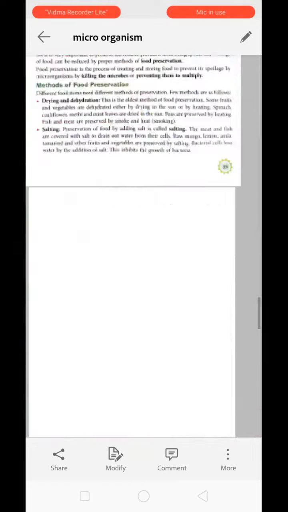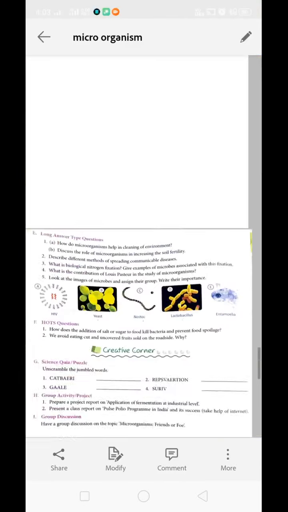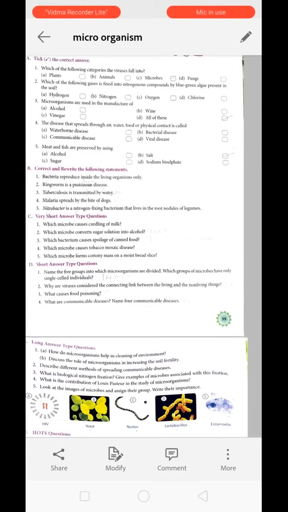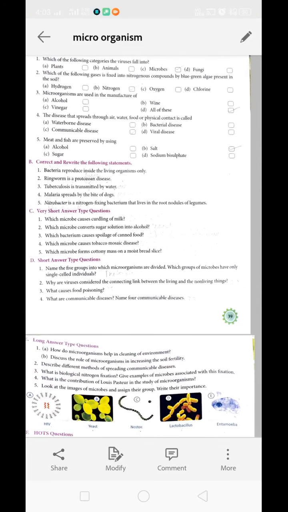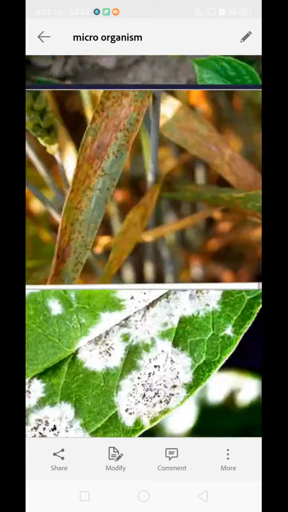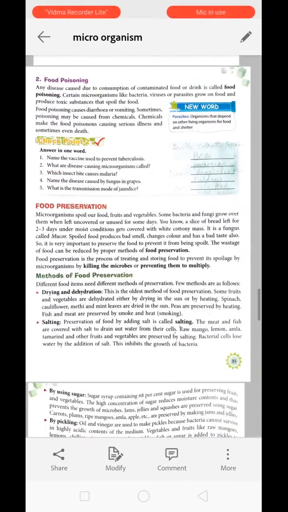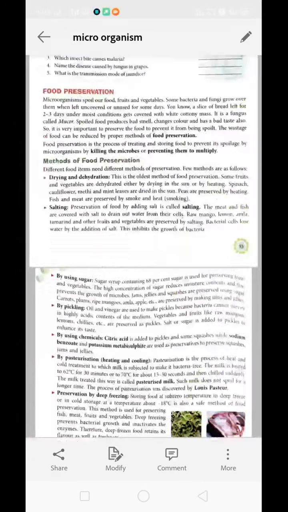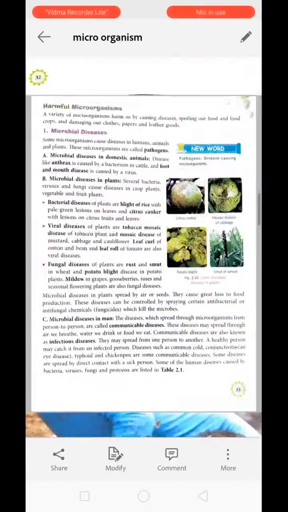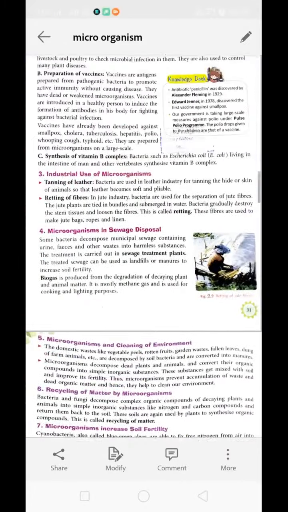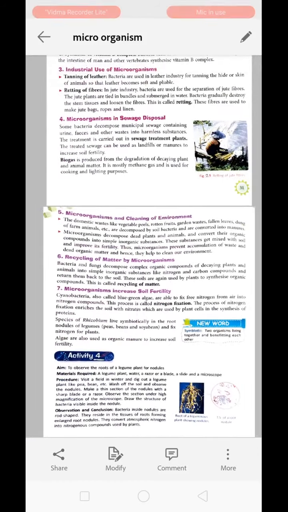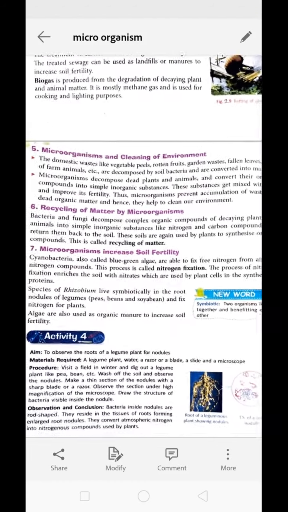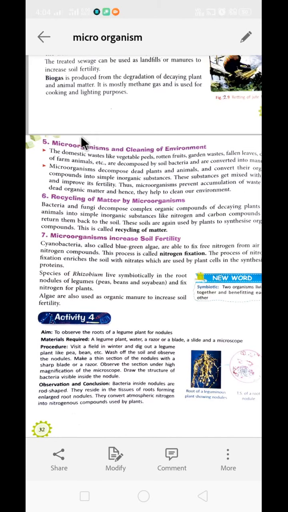Now next question. Next question is a long answer type of question. How do microorganisms help in cleaning the environment? Microorganisms help us to clean the environment. The answer is present on page number 32. Here the answer is given. From this point you have to write.